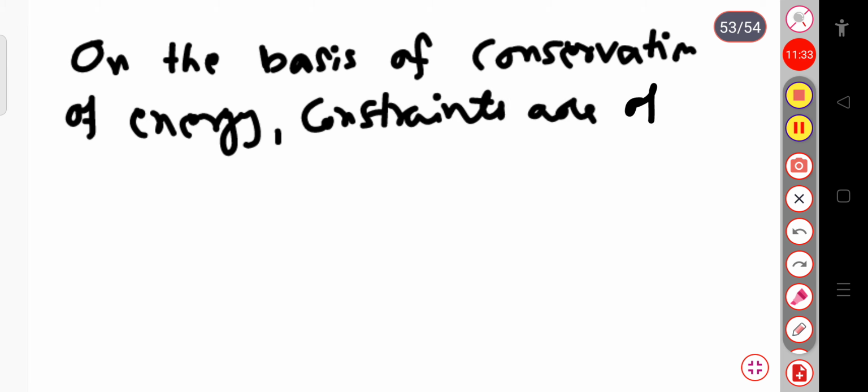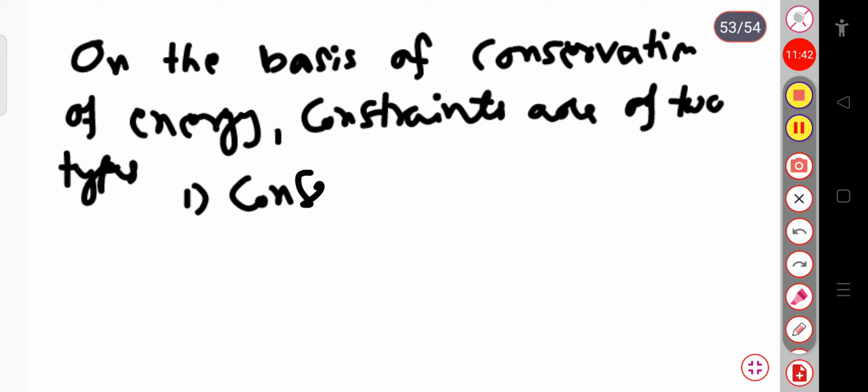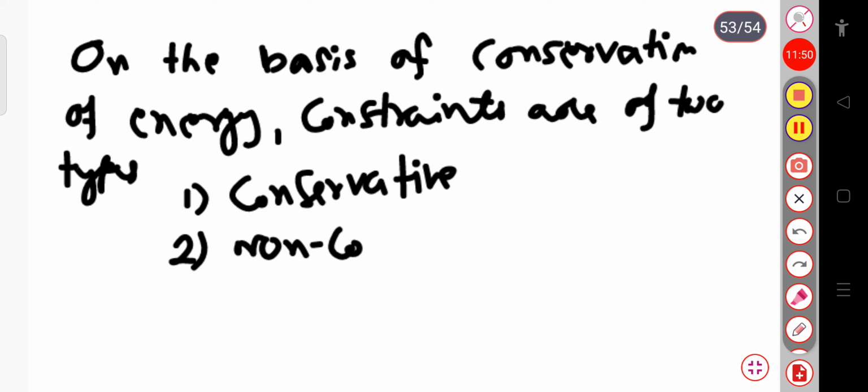One is conservative, and another one is non-conservative. This non-conservative is also known as dissipative.